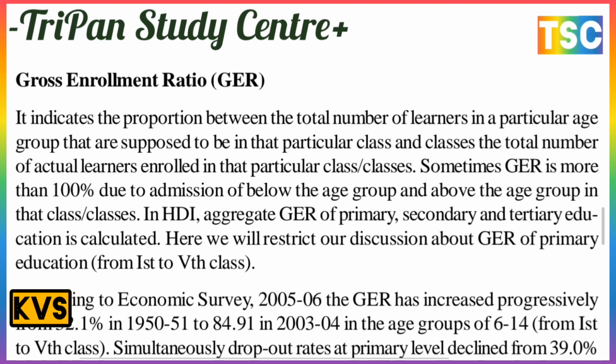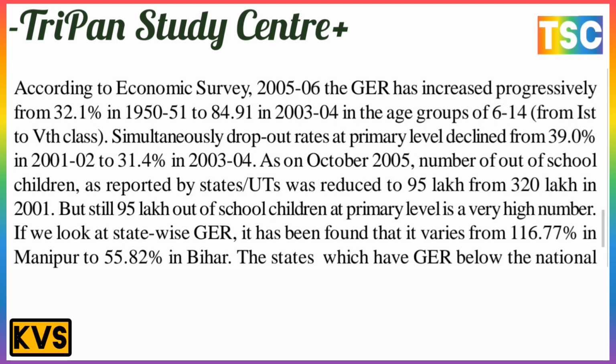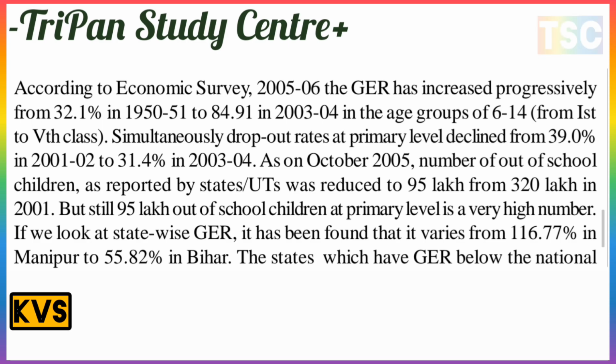In the HDI, the aggregate of GER of primary, secondary and tertiary education is calculated. Here we will restrict our discussion to the GER of primary education, from first to fifth class. According to the Economic Survey 2005-06, GER has increased progressively from 32.1 in 1950-51 to 84.90 in 2003-2004 in the age group of 6 to 14, from first to fifth class.